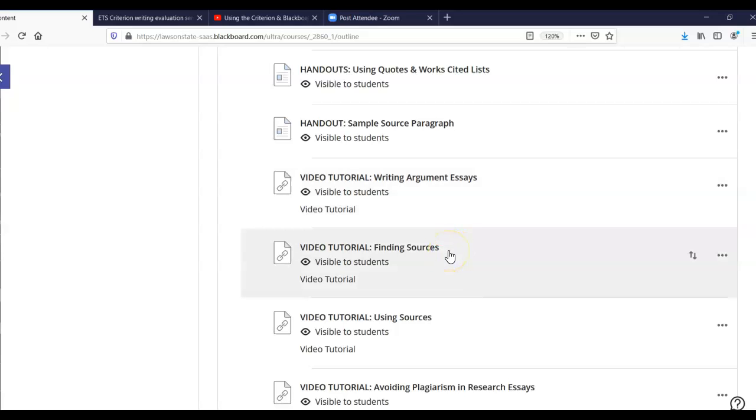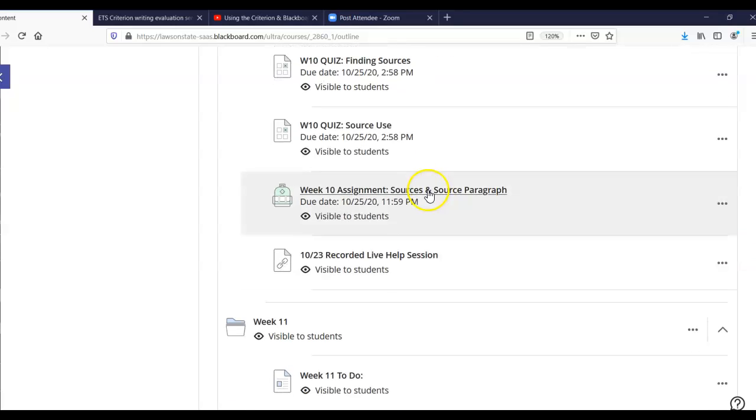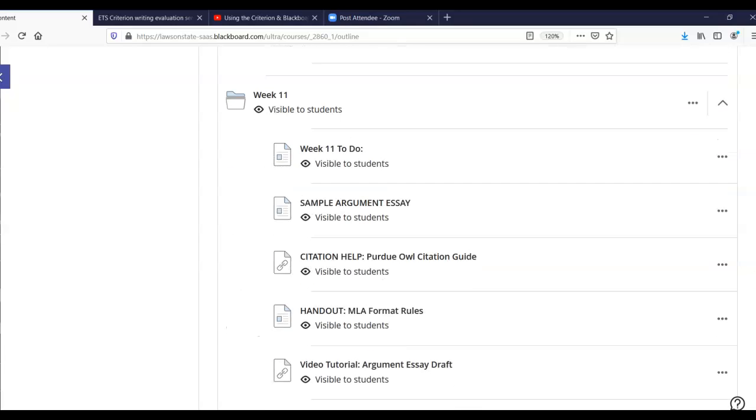You have a video tutorial, again from week 10, on how to find sources in the library database. And you have a video tutorial talking about how to use those sources once you've found them. It's also important to know how to avoid plagiarism, so that's just a brief tutorial there. You had 2 quizzes in week 10, and an assignment which you got feedback on. If you struggled with source use, please make sure you've looked at that feedback before you finish your essay. And then there was a help session where we recorded that help session.